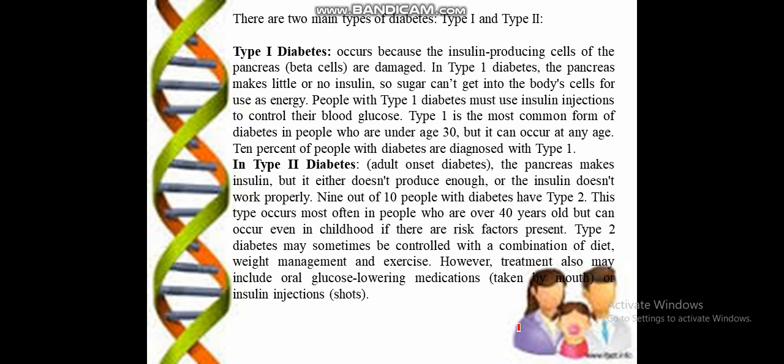While type 2 occurs as the onset of diabetes in adults. It can occur at the age of 40, due to lack of exercise or lack of a proper active life. It can be managed through diet, weight management, or exercise. The treatment is also oral glucose-lowering medication, or insulin injections are also used by some persons. So here are a few diseases we will discuss, inshallah.